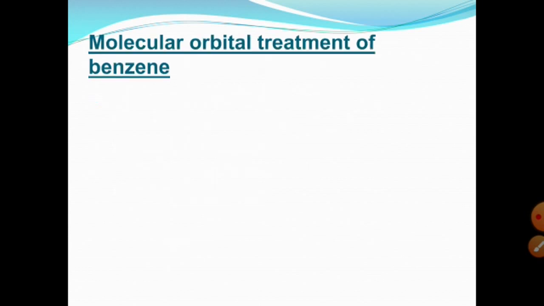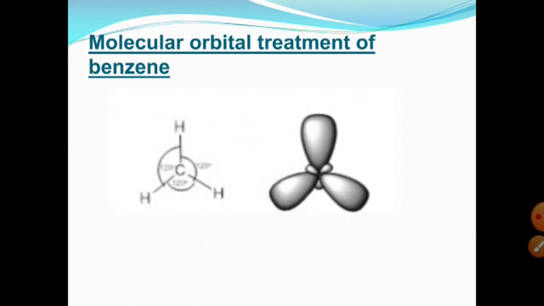Spectroscopic studies and X-ray analysis show that benzene is a regular planar hexagon. All 6 hydrogen atoms are coplanar with the 6 carbon atoms.